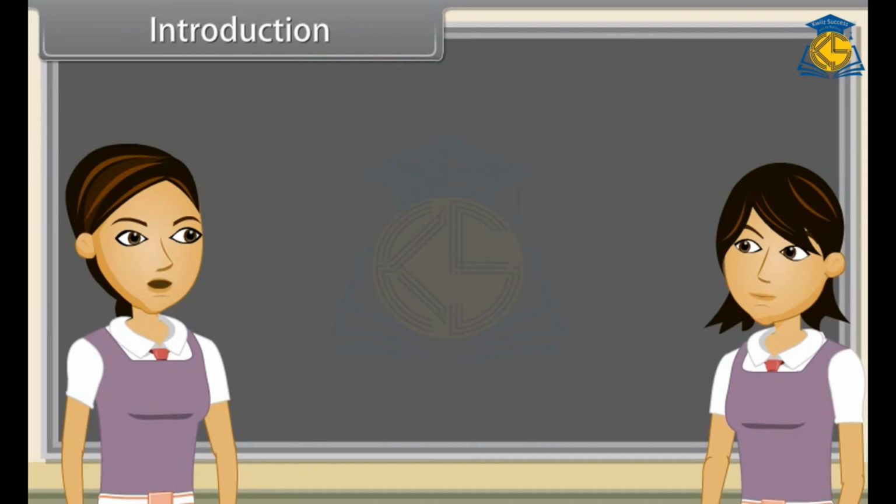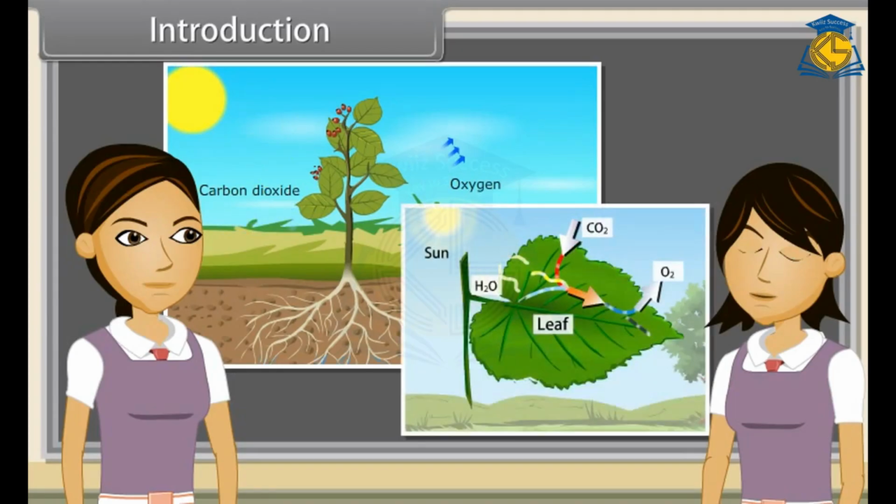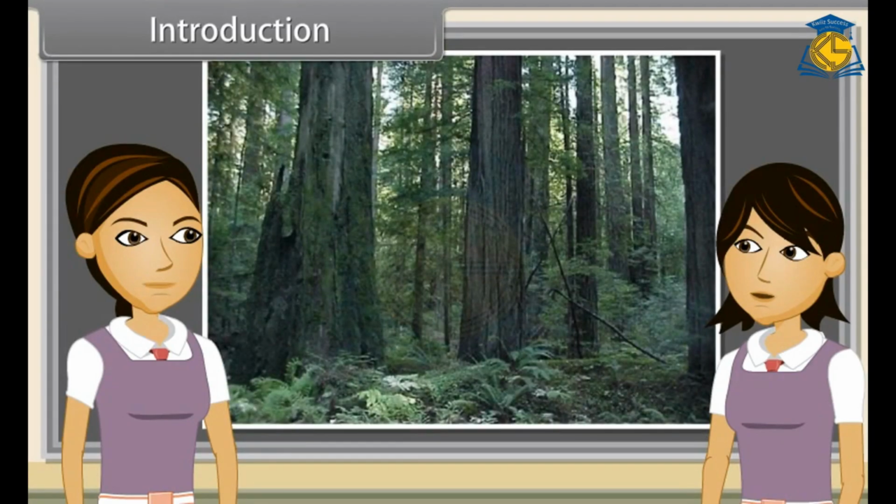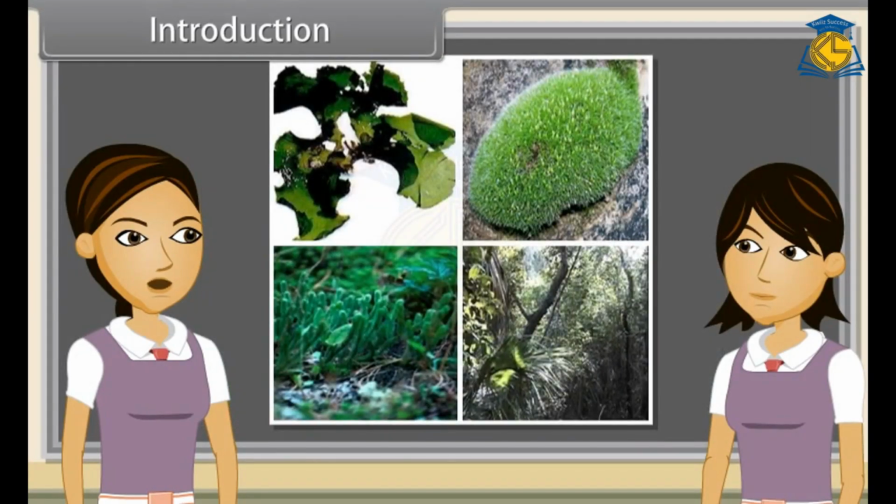Sharmila, now tell me what makes plants different from other organisms? Yes, plants are multicellular, terrestrial, non-mobile, photosynthetic, and autotrophic. Some plants are aquatic, usually marine, as red, brown, and green algae. Yes, some of them are terrestrial or land plants. Land plants are further divided into following divisions: Thallophyta, Bryophyta, Tracheophyta.